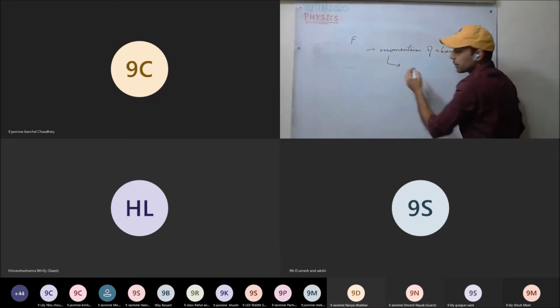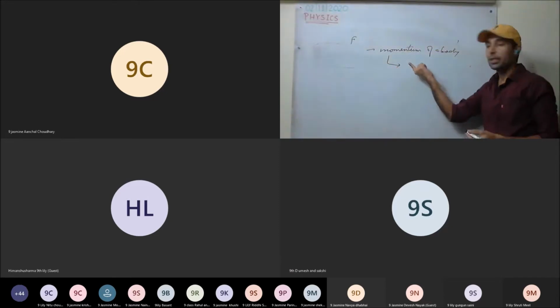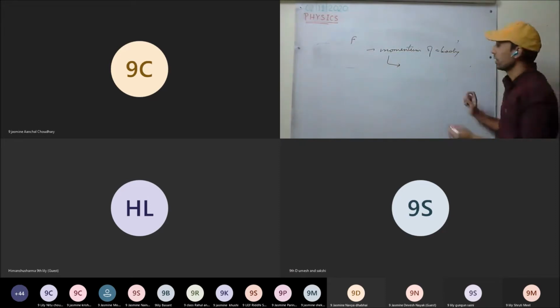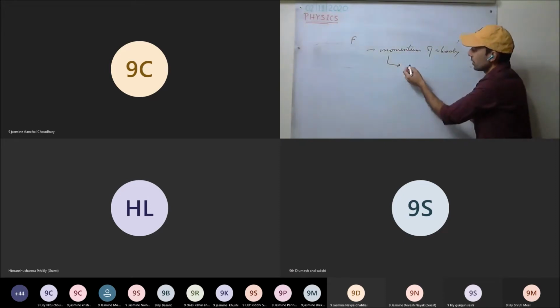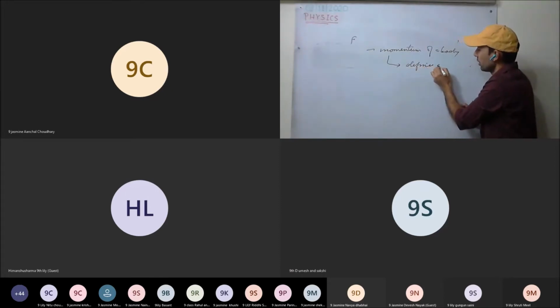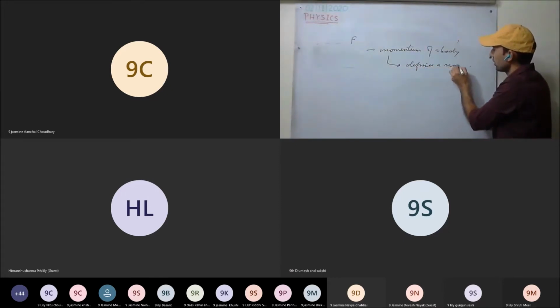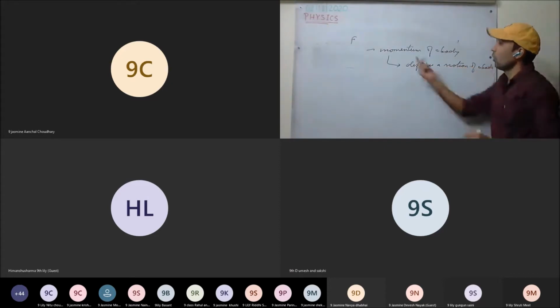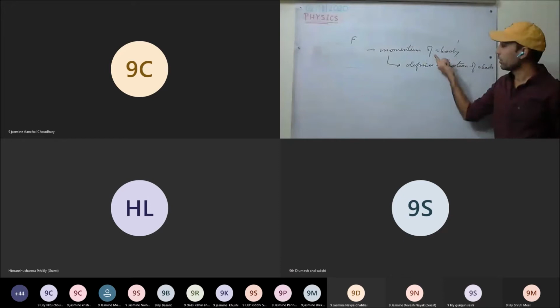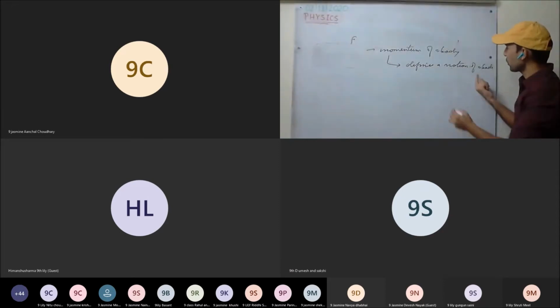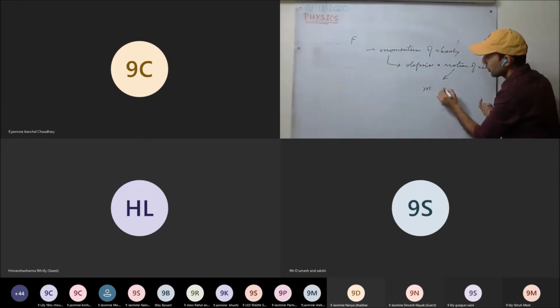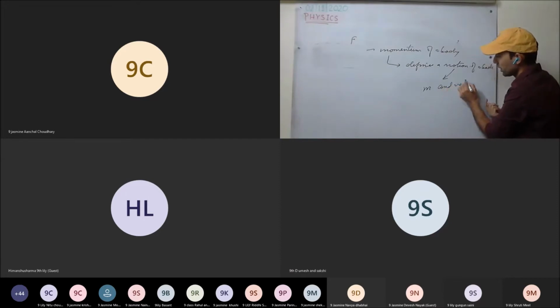And what is momentum? It's a quantity that defines the motion of a body. And the motion of a body is denoted by its mass and velocity.